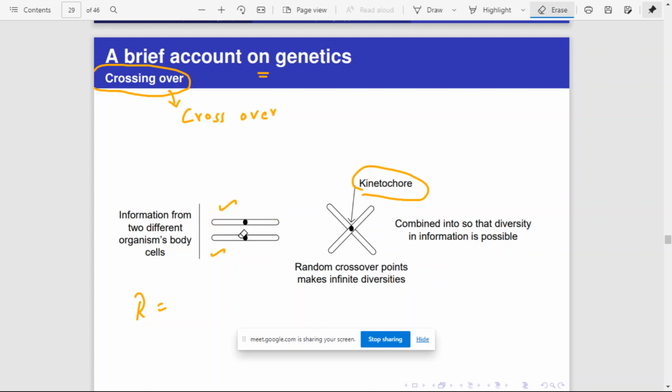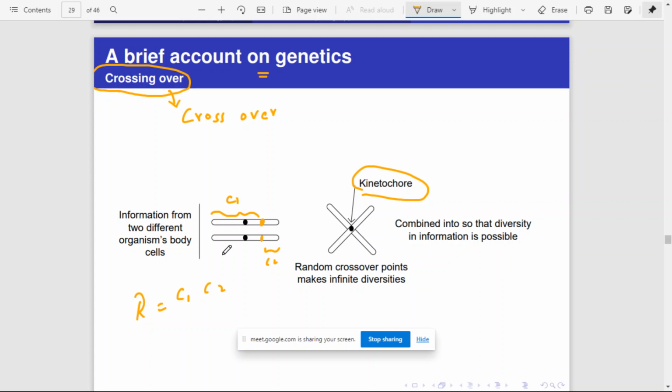And this kinetochore point does not have to be the center point, it can be anywhere. For example, if the kinetochore point is here, we can call this part C1 and this part C2. Then the resultant chromosome can be formed like C1 C2, that is, the first part comes from here and the second part from here.